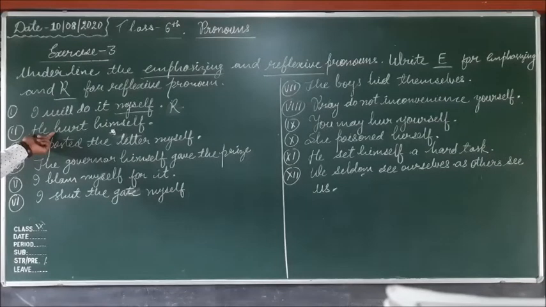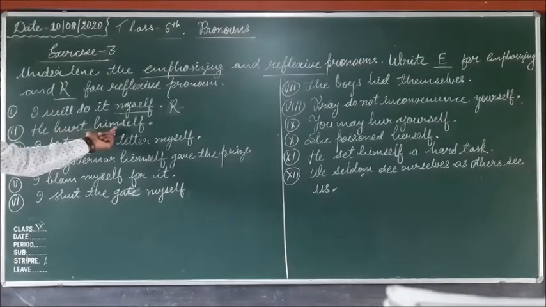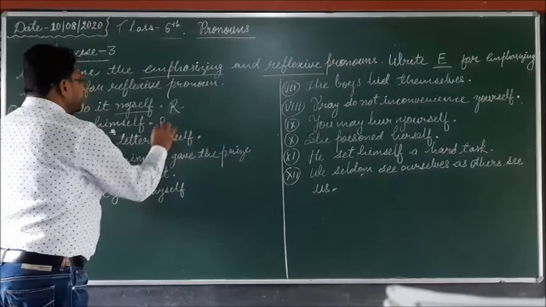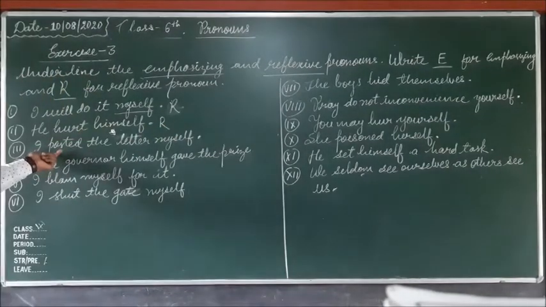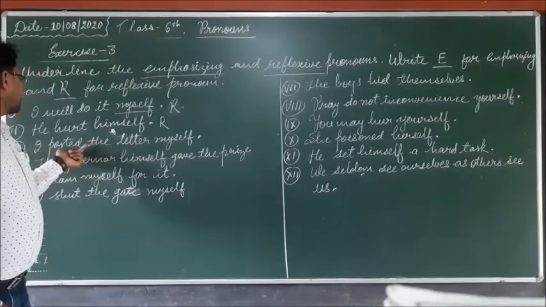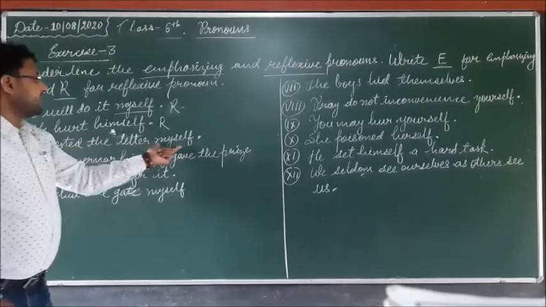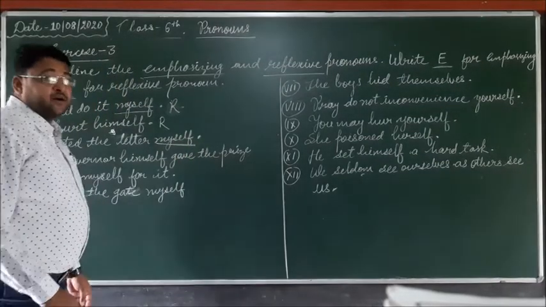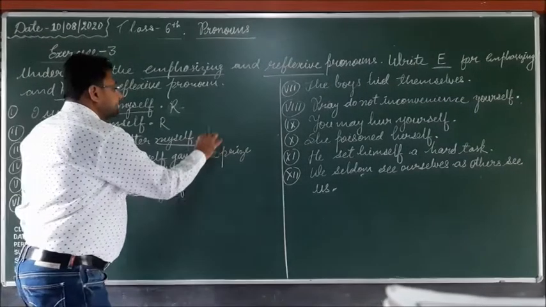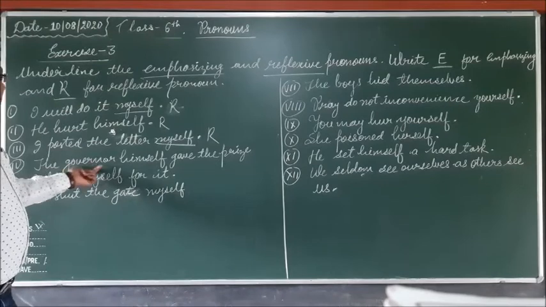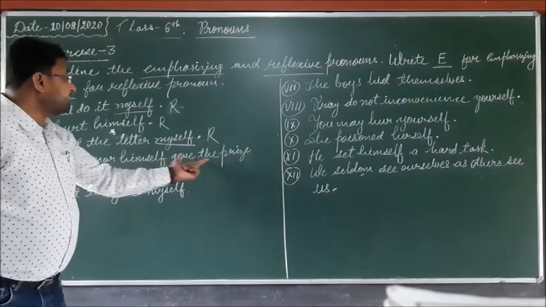Second sentence: he hurt himself. It is also the object of the verb. So this is also a reflexive pronoun. Third number: I posted the letter myself. Posted is the verb and myself is the reflexive pronoun, the object of the verb. So it is reflexive.